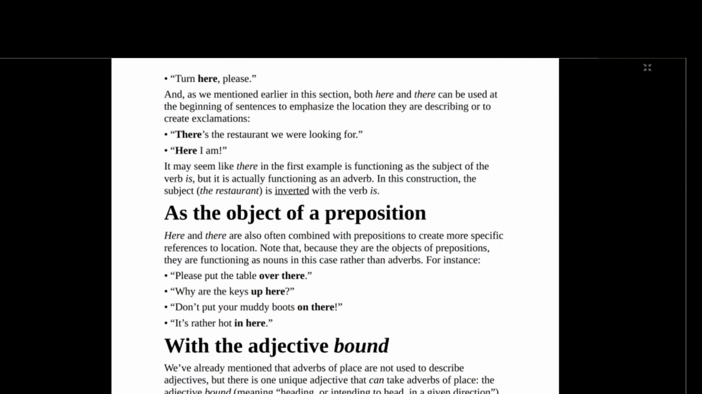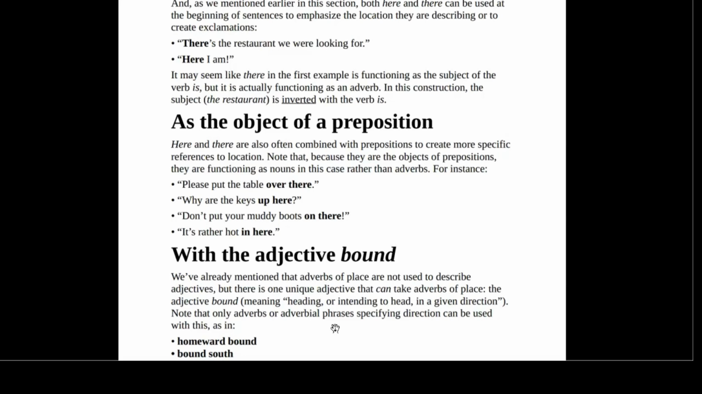Lastly, here and there are also often combined with prepositions to create more specific references to location. Note that because they are the objects of prepositions, they are functioning as nouns in this case rather than adverbs. For example, please put the table over there. Why are the keys up here? Don't put your muddy boots on there. It's rather hot in here. So we have finally come to the end of adverbs of place. Let's see if we can get some questions to practice with.